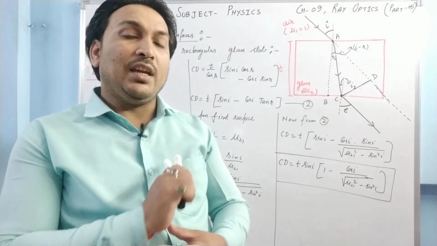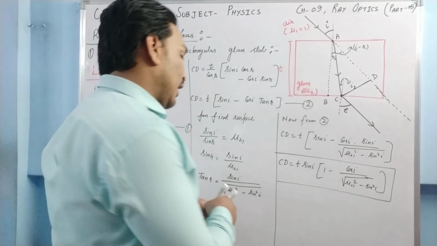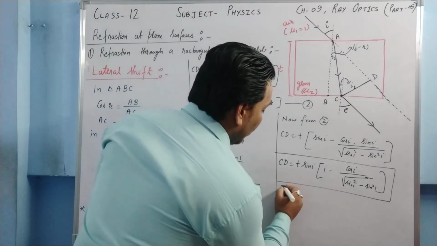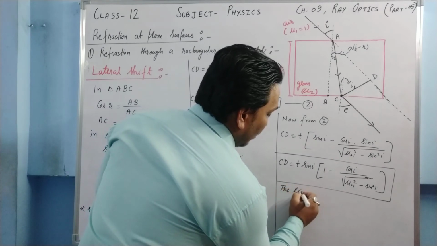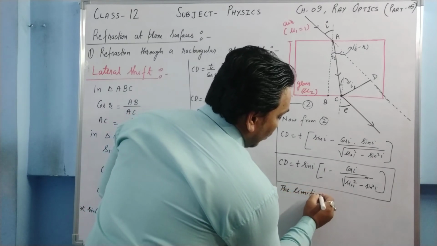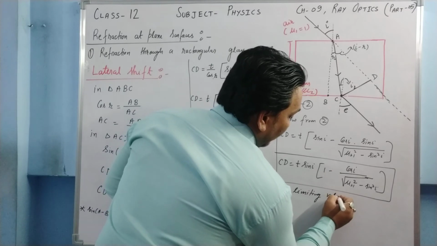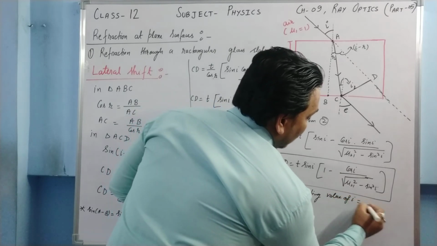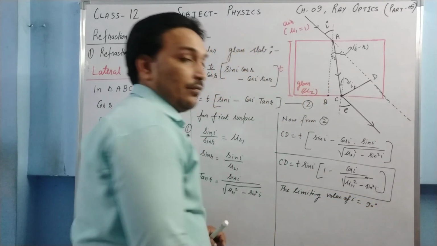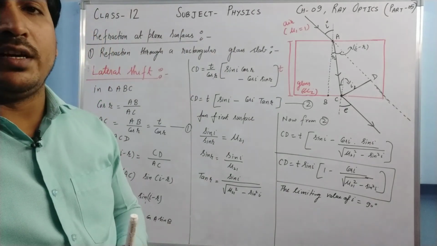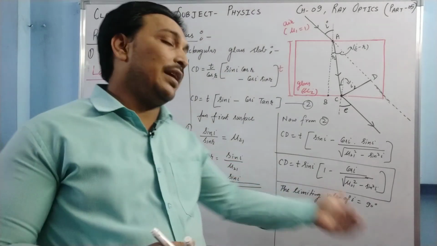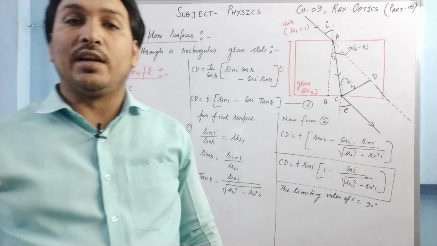So basically the limiting value of I, what is the limiting value? I hope you know. The limiting value of I is 90 degrees, which means I can never be 90 degrees, it is always going to be less than 90 degrees.